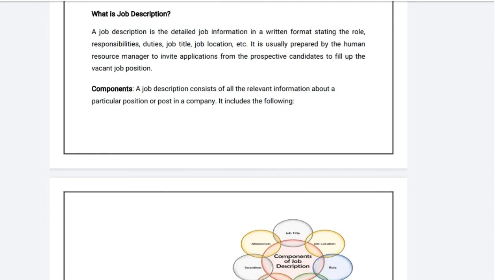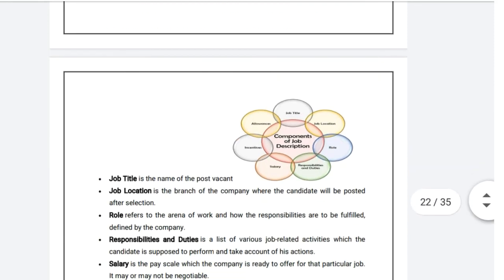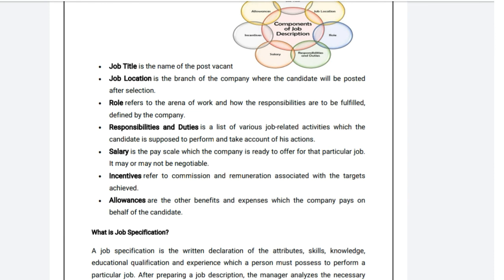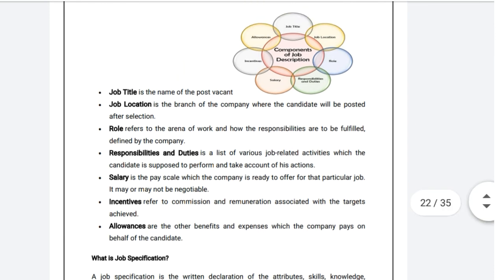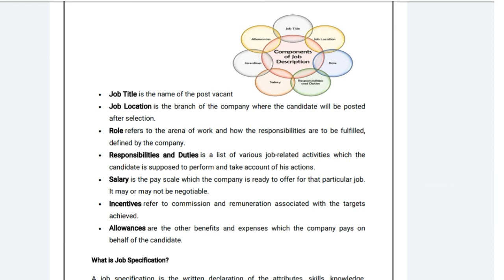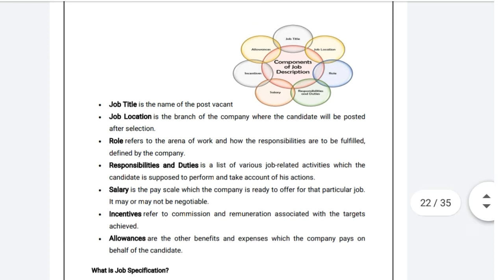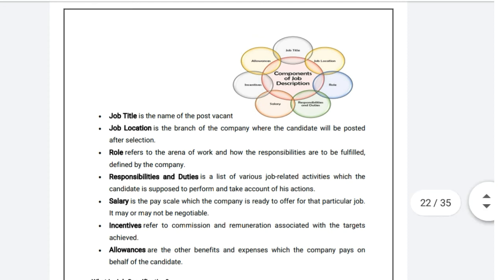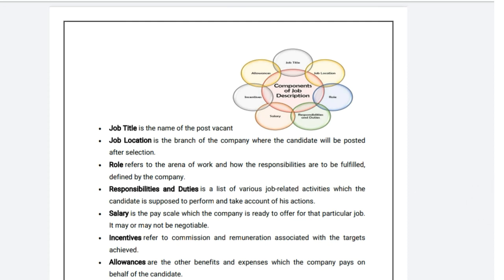It includes different components like job title, job location, roles, responsibilities and duties, salary, incentives and allowances. Already we had discussed the titles. Let's discuss in brief the content of job description. The first one is job title. Job title is the name of the post which is vacant.